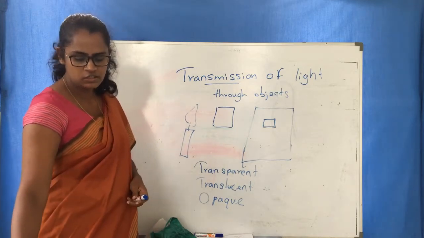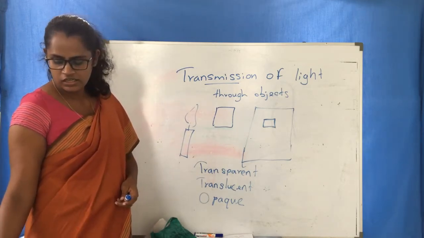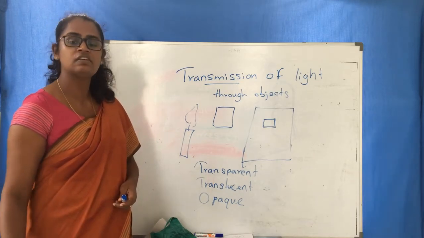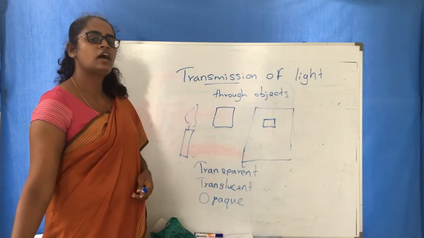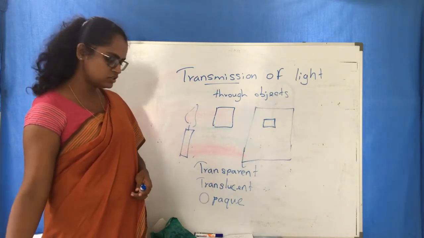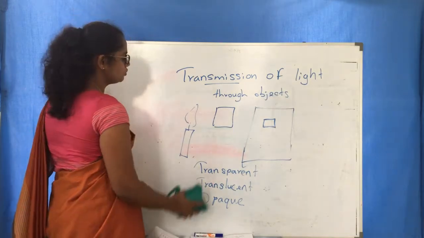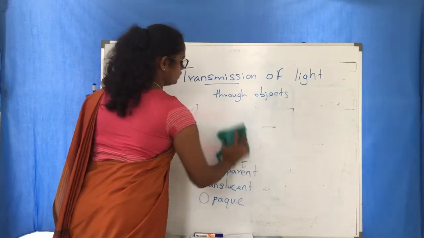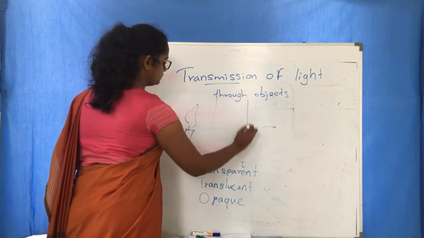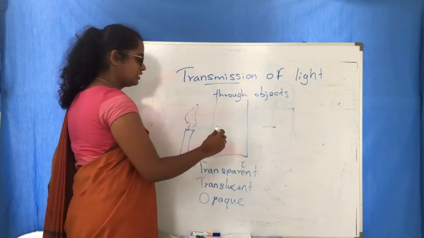To see that you have activity 5.4, to see whether the light transmits through liquids. It's very easy, and you can try that also at home. Have a candle and then keep a transparent glass filled